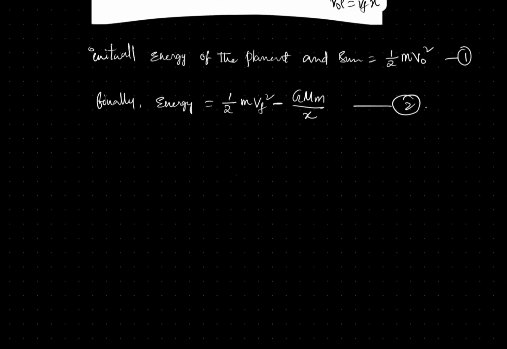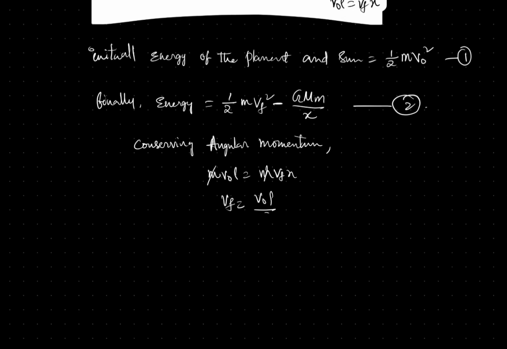So conserving angular momentum, m v0 L equal to m into v final into x. Here we can get v final equal to v0 into L by x.